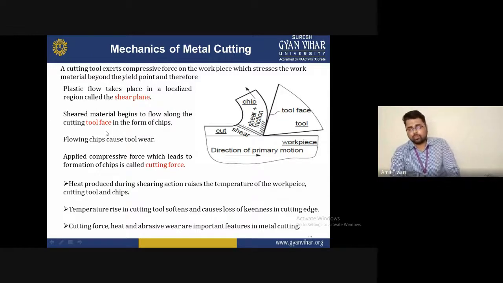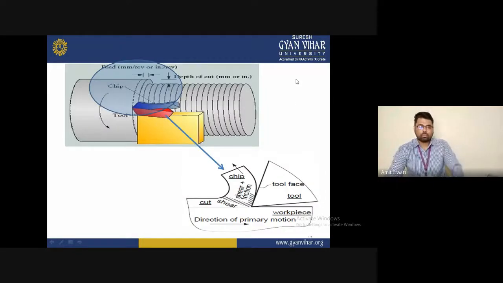During the formation of chip, you must keep in mind that we want continuous chip formation rather than discontinuous or built-up chip formation. In this image we can show the primary zone of deformation. I'm just showing you the formation of chip in metal cutting.